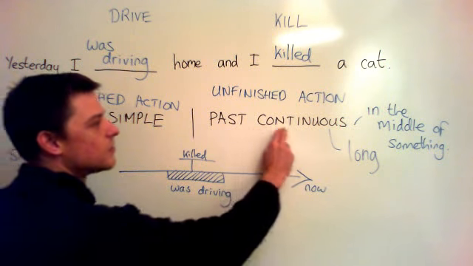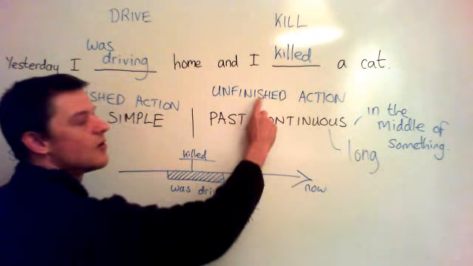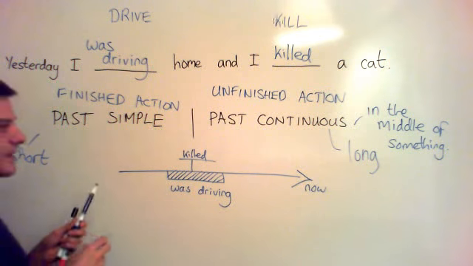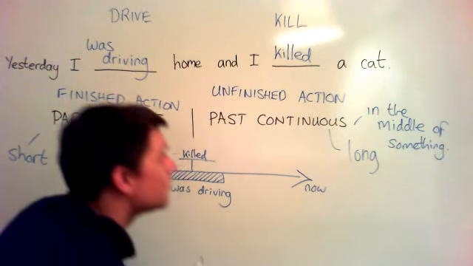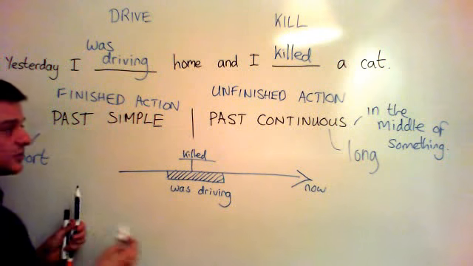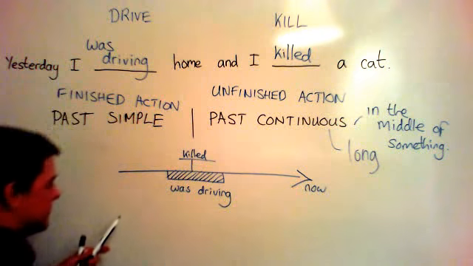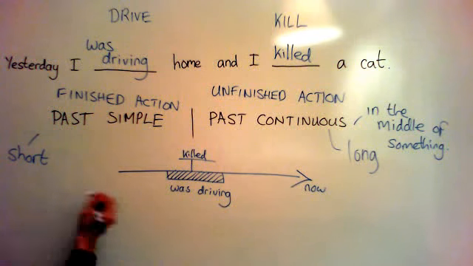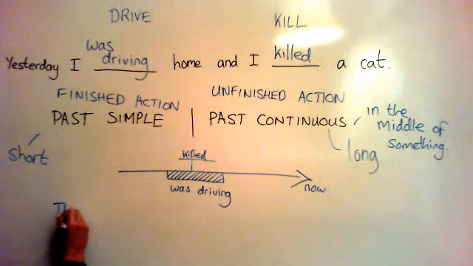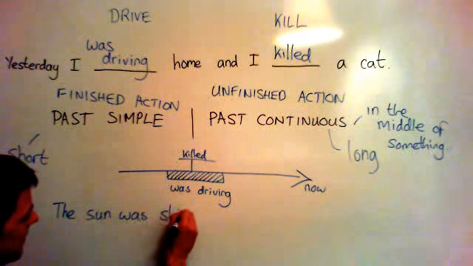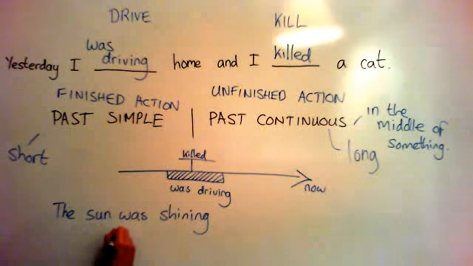So quite often we need past continuous when we describe moments which are unfinished. There are lots of other times when we want to describe an unfinished action, very often at the start of a story. For example, we say something like this: it was a beautiful day, the sun was shining, the birds were singing. Now, why do we use past continuous for both of those?